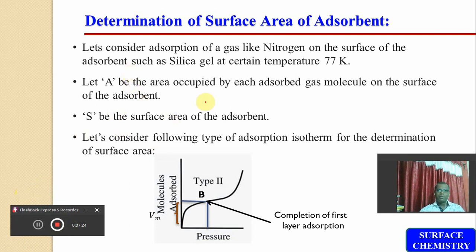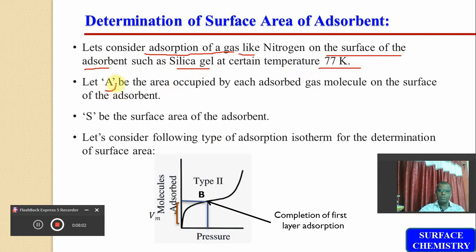For this purpose, how can we calculate the surface area of the adsorbent with the help of the volume of gas adsorbed on its surface? Here we can discuss this. We will consider the adsorption of a particular gas like nitrogen on the surface of an adsorbent like silica gel at 77 Kelvin. Definitely it is a minus temperature, but this is the adsorption of nitrogen gas on the surface of silica gel at a temperature of 77 Kelvin.